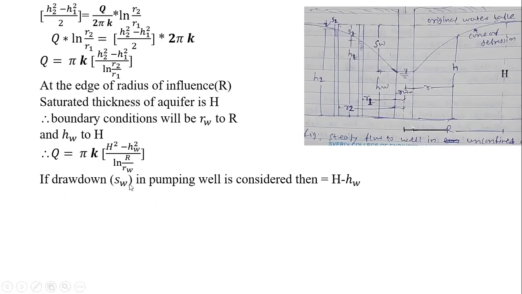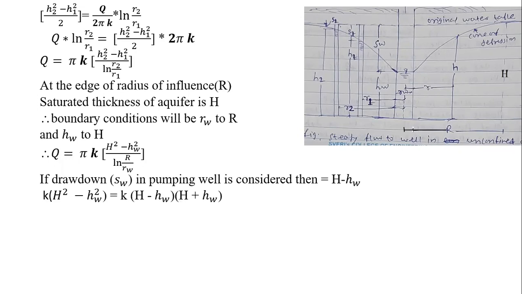So if drawdown in a pumping well is considered, then this drawdown will be equal to capital H, the total height, minus HW, that is the water level in the well. That is SW is equal to capital H minus HW, isn't it? So now we'll simplify the same.